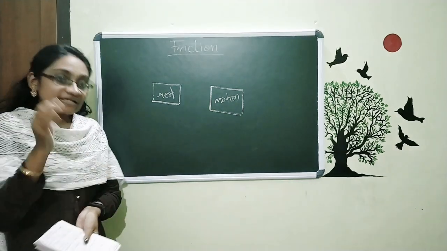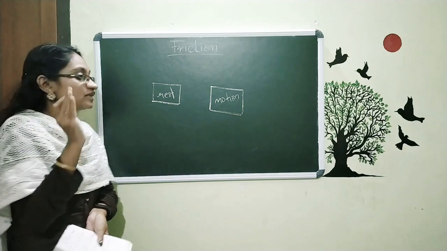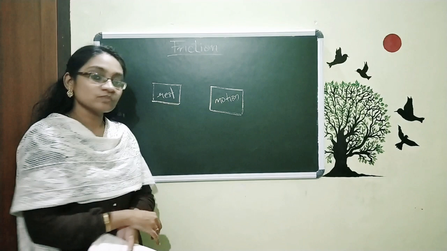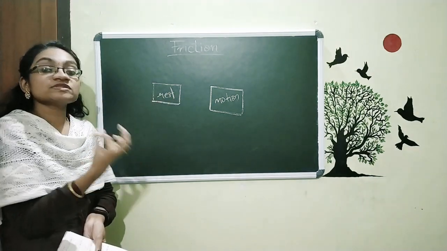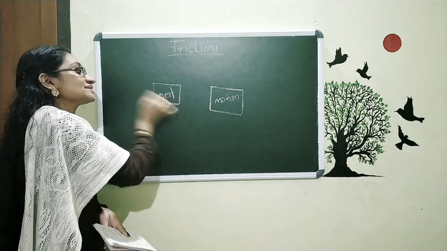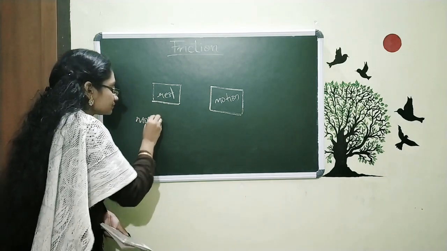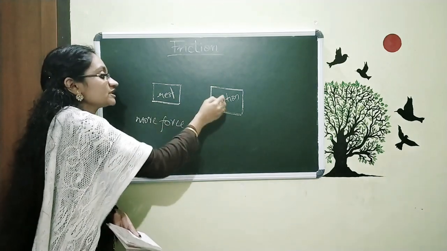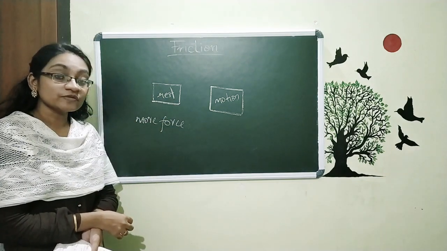So we said that if there is an object which is moving, a frictional force occurs, and here this object is at rest and this is already in motion. Now the question is, which requires more force to move? Who needs more force for this motion? An already moving body or an already resting body?